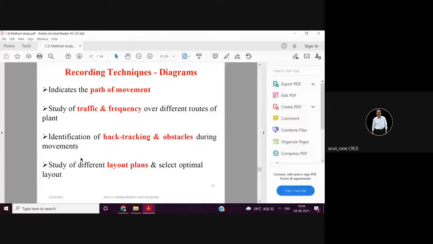So something is wrong. You can study different layout plans. Then you can identify the obstacles during the movements. This can all be done in recording.